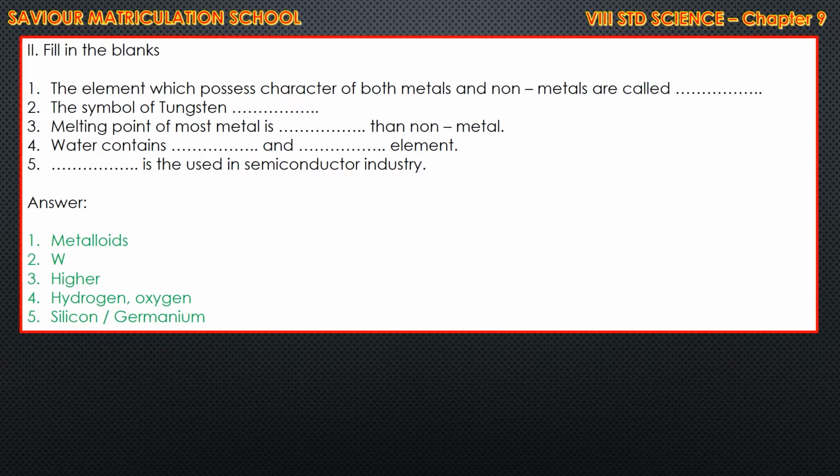So you have to write either silicon or germanium. You have to write both. Silicon, SILICON, germanium, GERMANIUM. Either this or that.